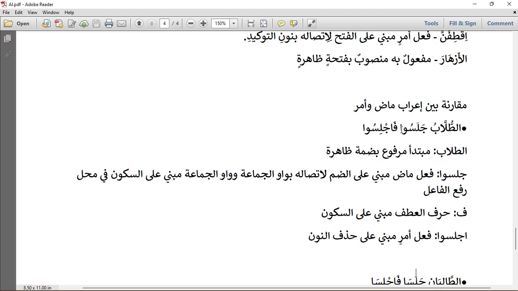So for fi'lu madi, it is jalasu, fi'lu madin mabniyu ala dhammi litisoli biwawil jamaa, because normally fi'lu madi is meant to be mabniyu ala al-fathi, right? But we have added wawil jamaa and the sin has changed to dhamma. So we now state what we see: mabniyu ala dhammi. Why? Because litisoli biwawil jamaa. That is for fi'lu madi.